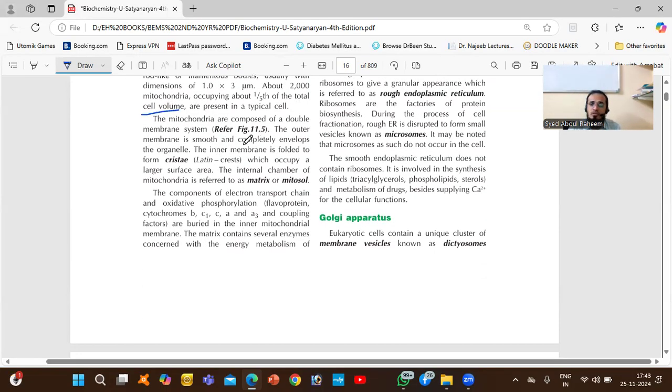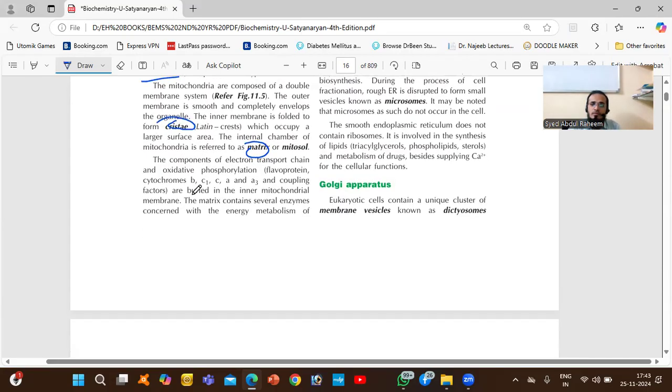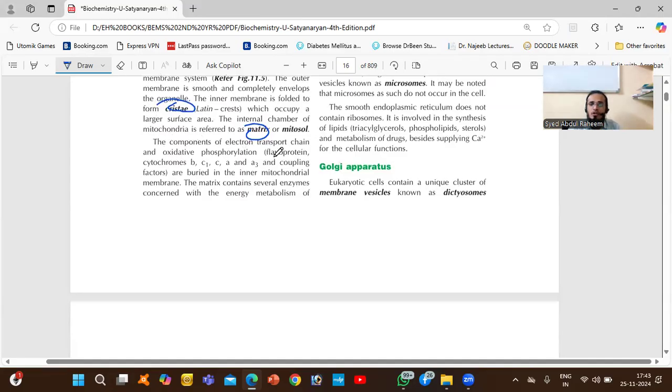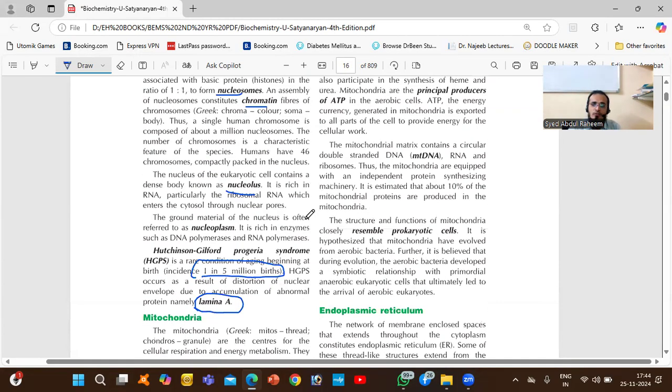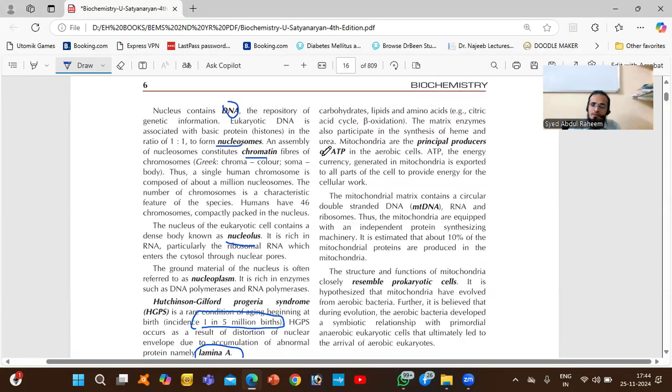The mitochondria are composed of a double membrane. It also has a double membrane, like the nucleus has. One is smooth and the other is folded. The inner membrane we call cristae, and the inner space is called the matrix, or mitosol. The components of the electron transport chain and oxidative phosphorylation are buried in the inner mitochondrial membrane. The matrix contains several enzymes concerned with the energy metabolism of carbohydrates, lipids, and amino acids.